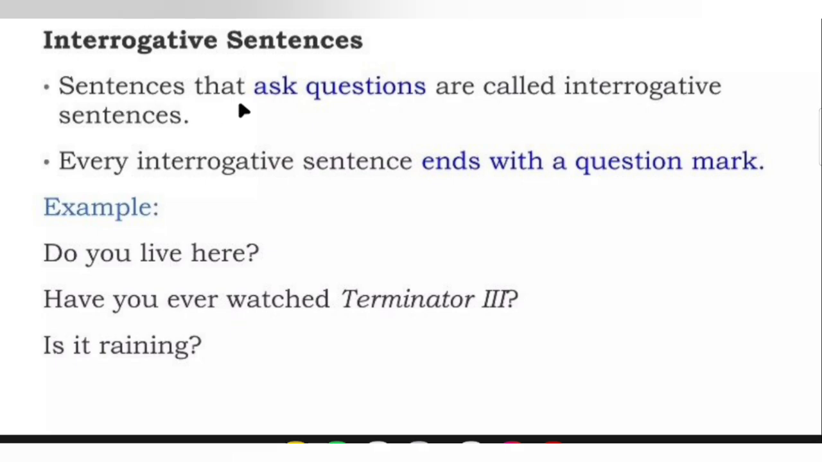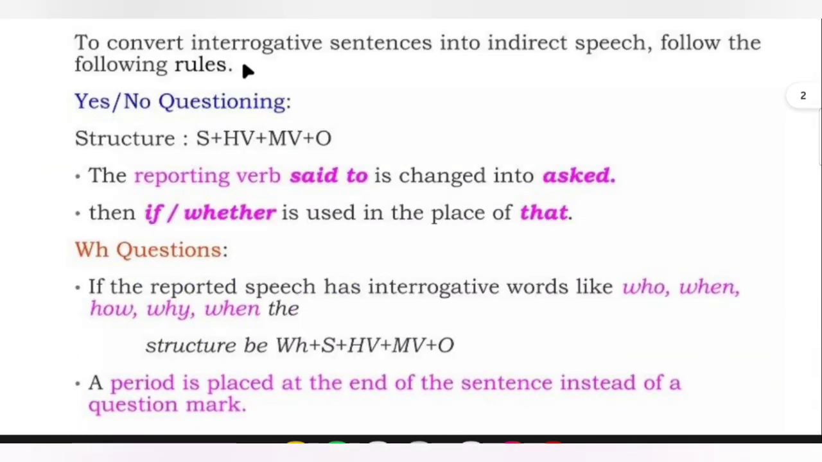The sentences that ask questions are called interrogative sentences. Every interrogative sentence ends with a question mark. Example: Do you live here? Have you ever watched Terminator 3? Is it raining? To convert interrogative sentences into indirect speech, follow the following rules.